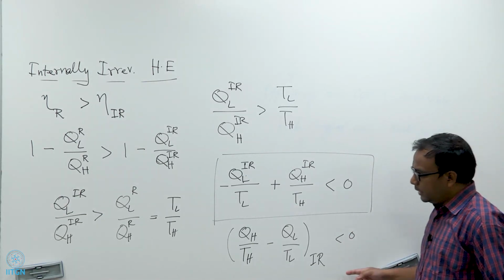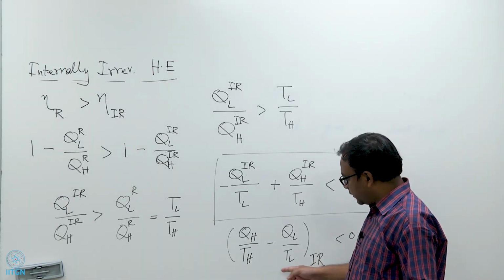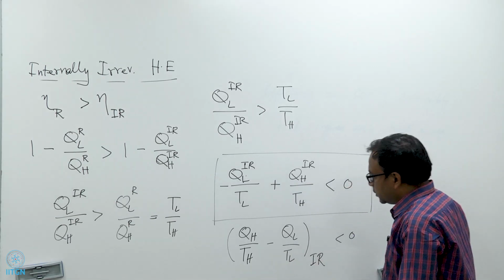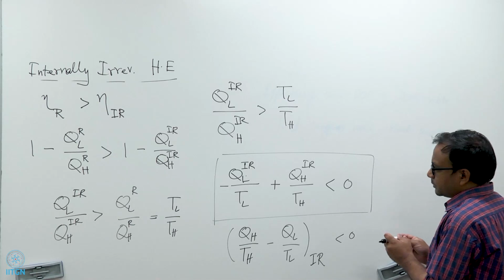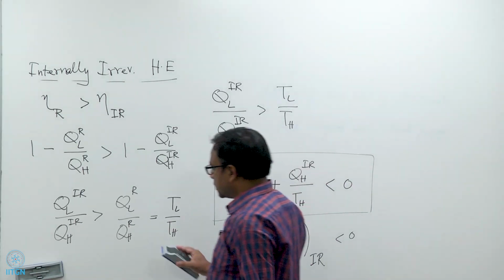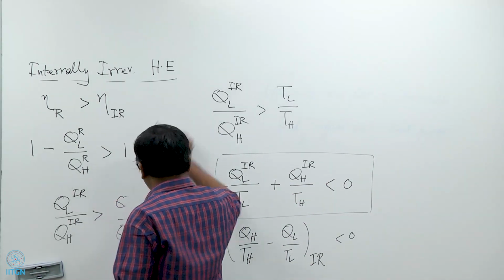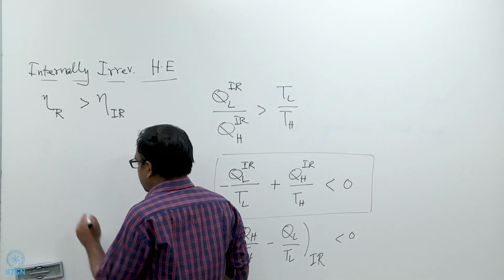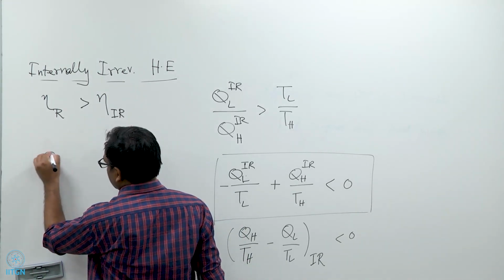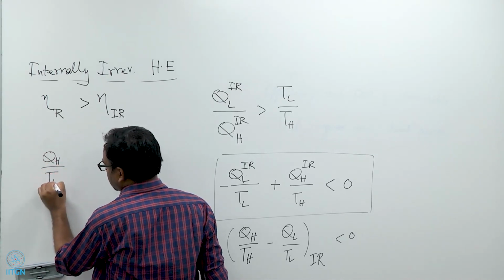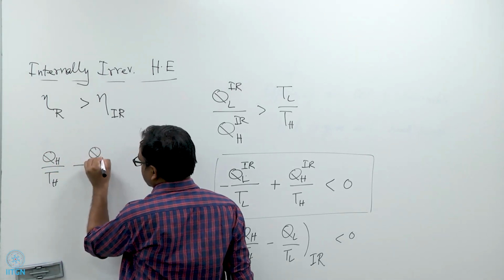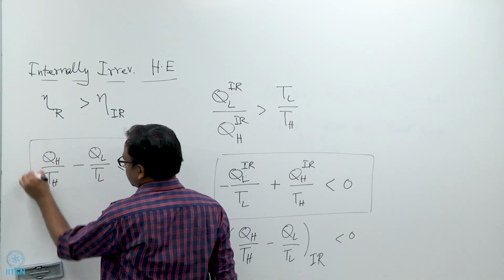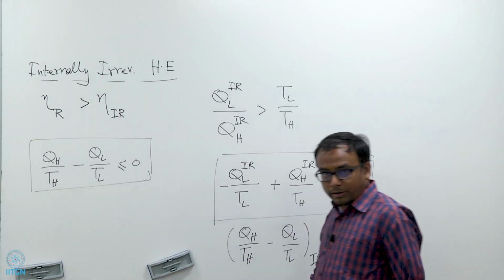And on the other hand, we noted that for a reversible heat engine, this quantity is always equal to 0, right. So then I can combine the results for internally irreversible and reversible heat engines together, and I can write QH by TH minus QL by TL is less than or equal to 0. Okay.